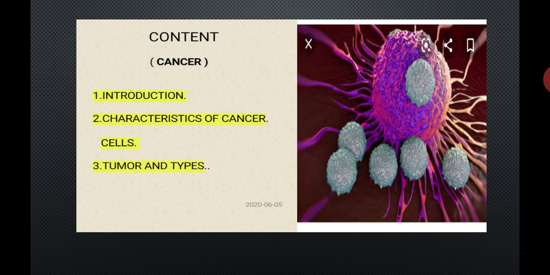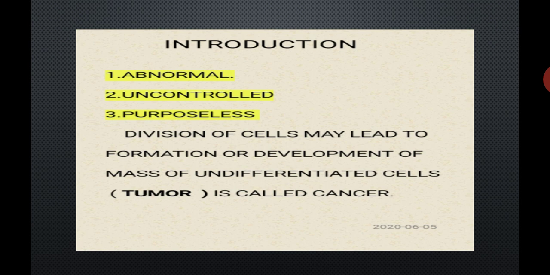The content of our today's topic is number 1, introduction, number 2, characteristic features of cancer cell, number 3, tumor and the types of a tumor. So students, first we are going to see the introduction related to cancer. Then we are going to see the characteristic features of a cancer cell. Then we will see the definition of a tumor and the types of a tumor. So start with the first point, introduction.